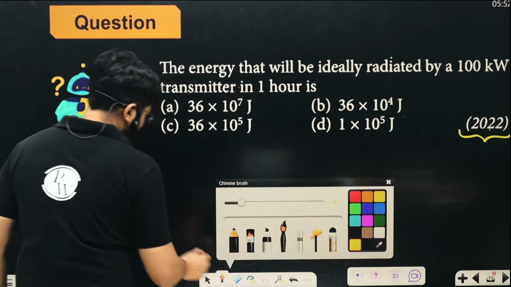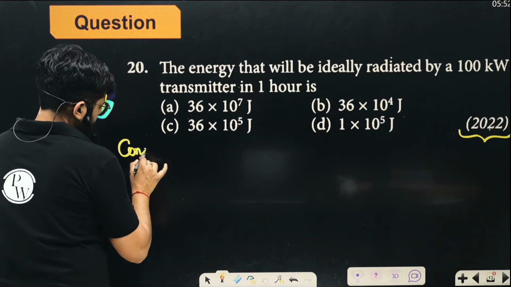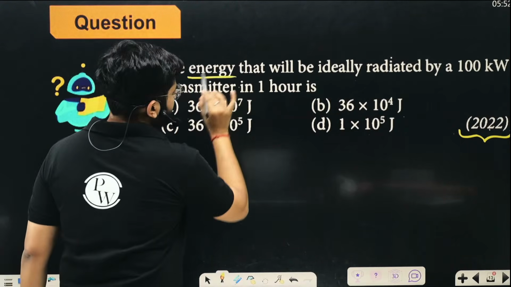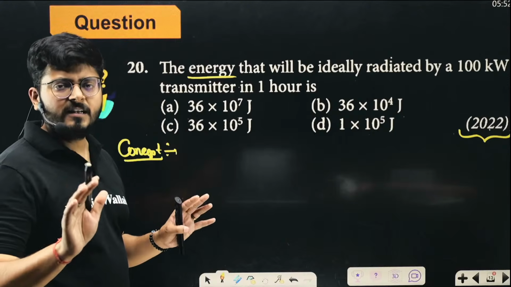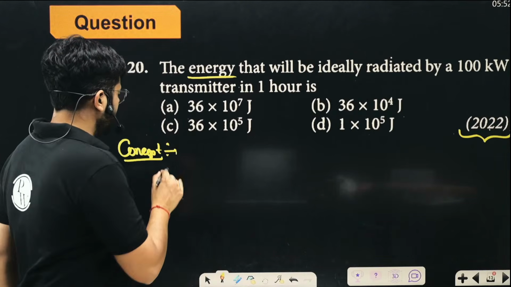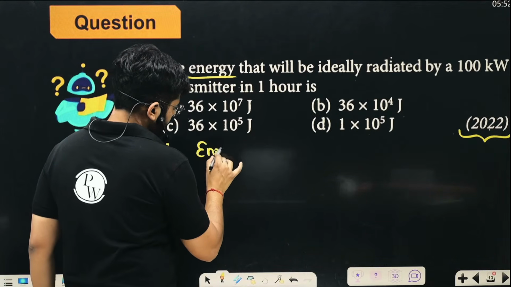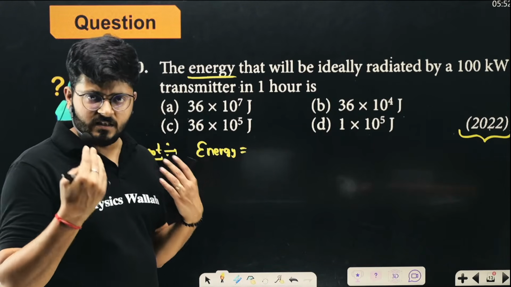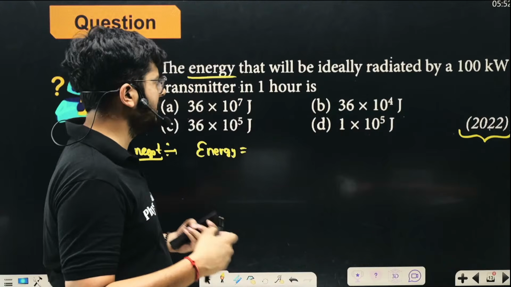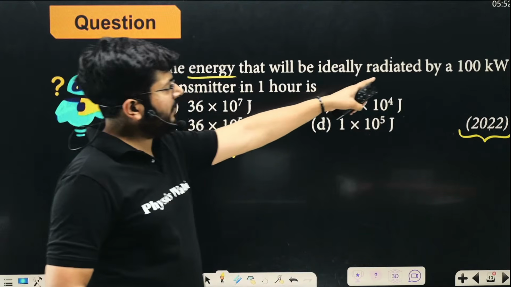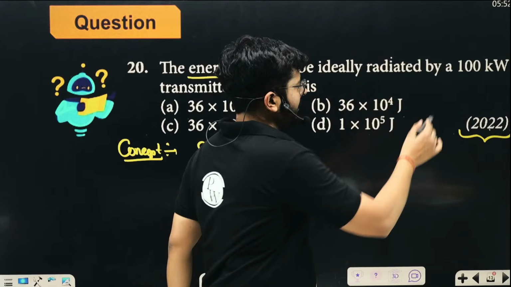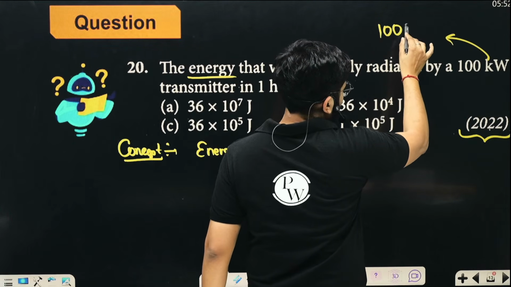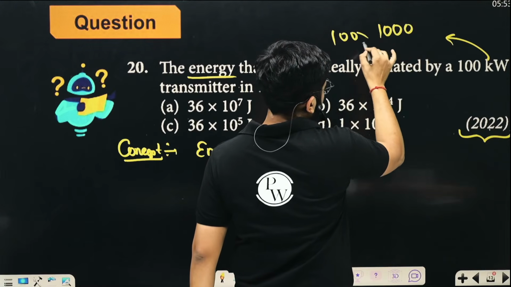Over here, this is the concept. We have to tell the energy that is radiated. So my dear kids, what is energy? We can say energy is the rate at which the work is done. Here we have 100 kilowatts. Kilo means 10 to the power 3, that means 100 into 10 to the power 3 watts.